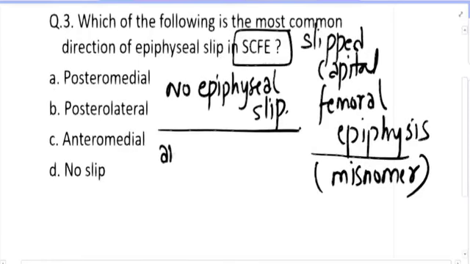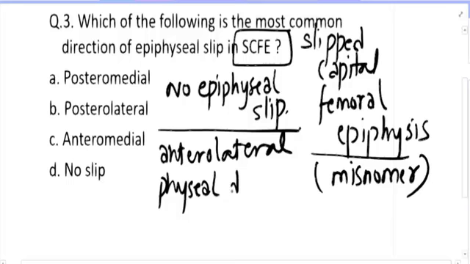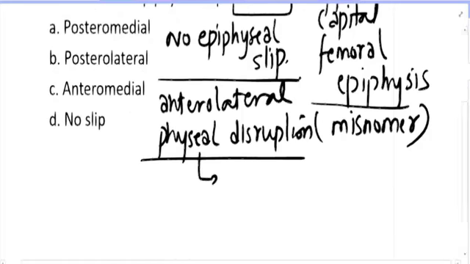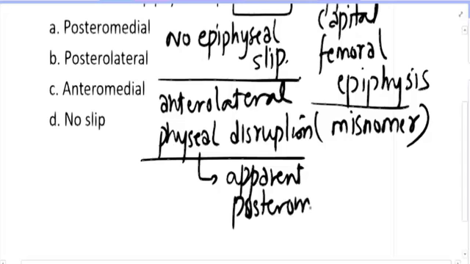It is actually nothing but an anterolateral physeal disruption, which gives a feeling that epiphysis has gone posteromedially, but that's not a true slip.